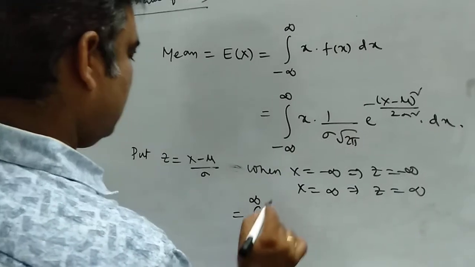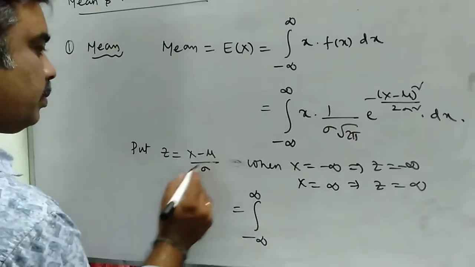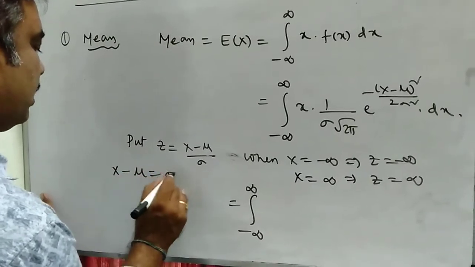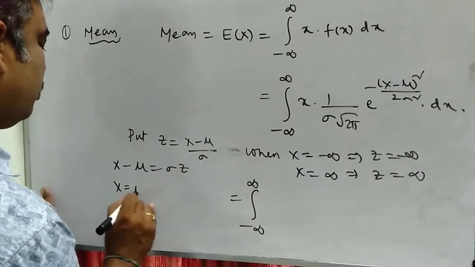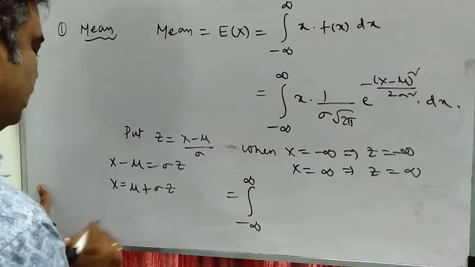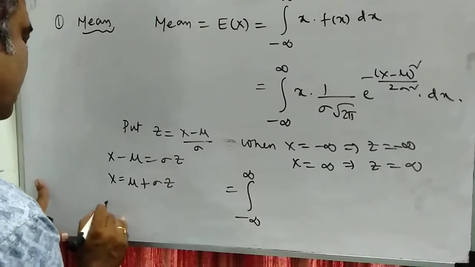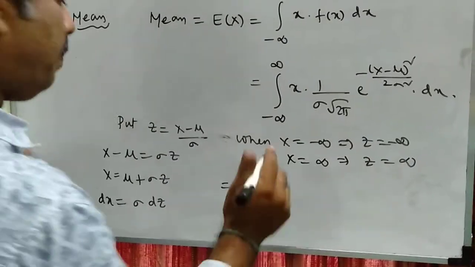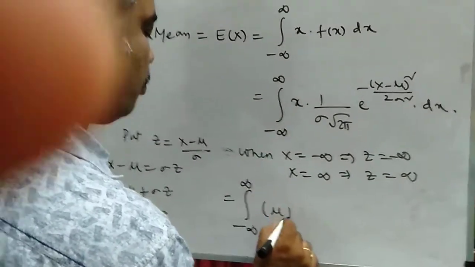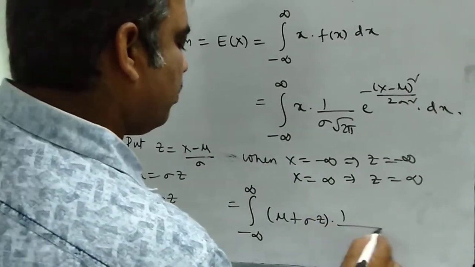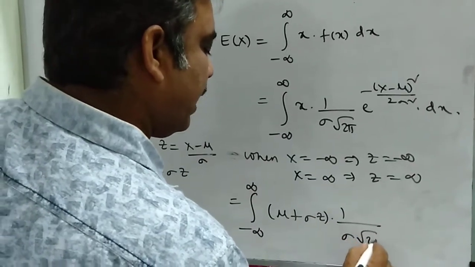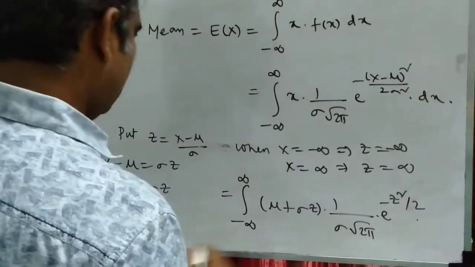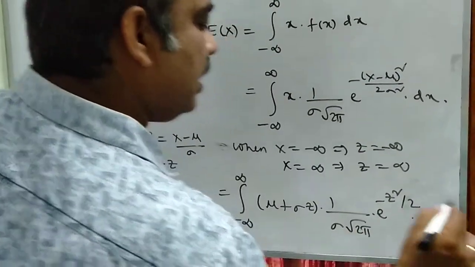When z is equal to x minus mu by sigma, x minus mu is equal to sigma z, so x is equal to mu plus sigma z, and here dx is equal to sigma into dz. So on replacing x is equal to mu plus sigma z, we get 1 by sigma root 2 pi into e power minus z square by 2, and dx means sigma into dz.